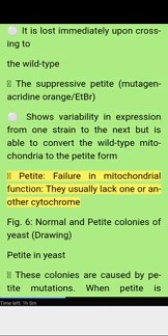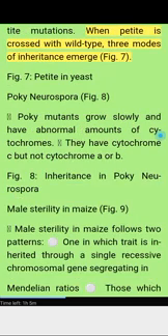Petite: failure in mitochondrial function. They usually lack one or another cytochrome. Figure 6. Normal and petite colonies of yeast. Petite in yeast: these colonies are caused by petite mutations. When petite is crossed with wild type, three modes of inheritance emerge. Figure 7. Petite in yeast.